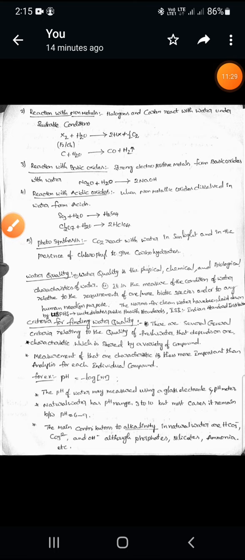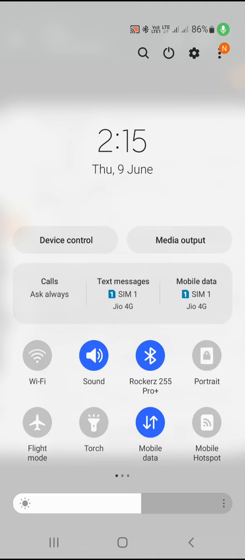And one more, for example, carbon. Whenever carbon reacts with water, it forms CO plus H2 under suitable conditions only. This reaction does not take place at normal conditions. Under suitable conditions only can these reactions take place. Carbon reacting with water under suitable conditions forms CO and hydrogen gas.